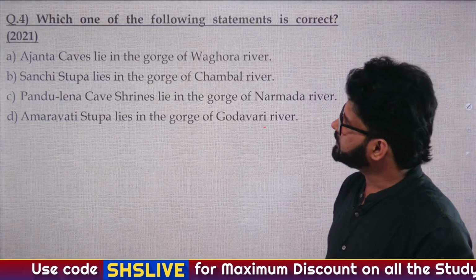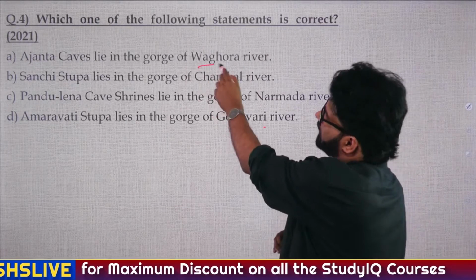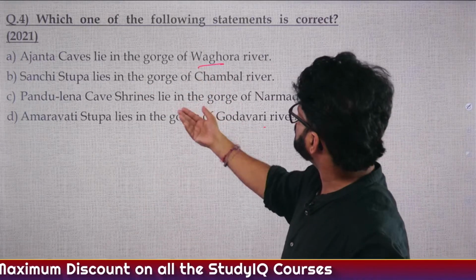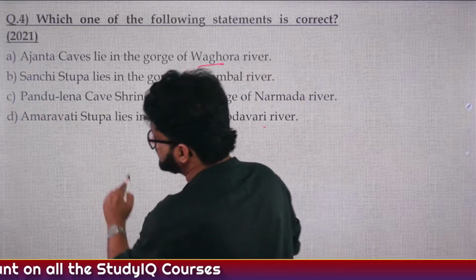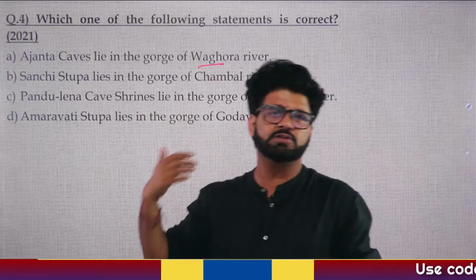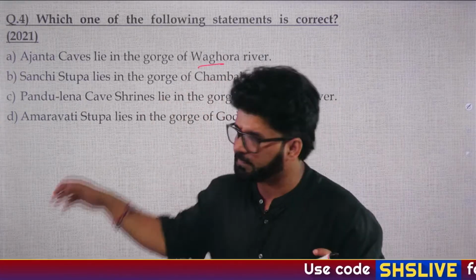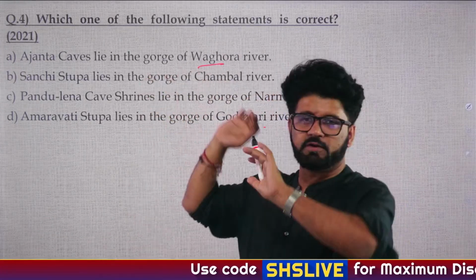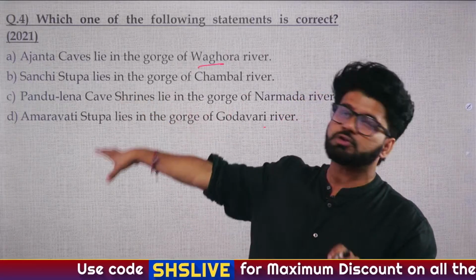So, yes, Ajanta caves lie in the gorge of Waghora river. We have just discussed this. Sanchi Stupa lies in the gorge of... Now, this is the second part. What most people will do is just remember the answer to this question. Maybe they have done the PYQ marathon and these questions. But now you have to do research on the other options.